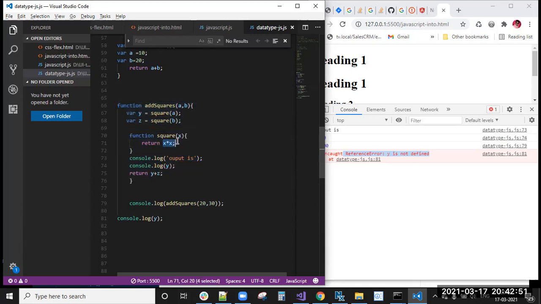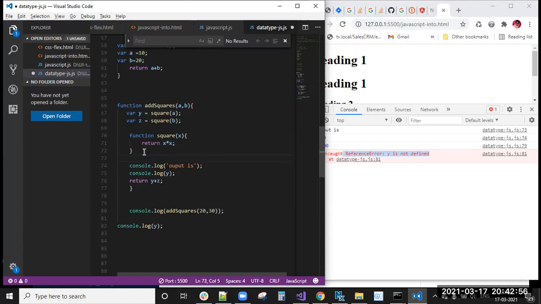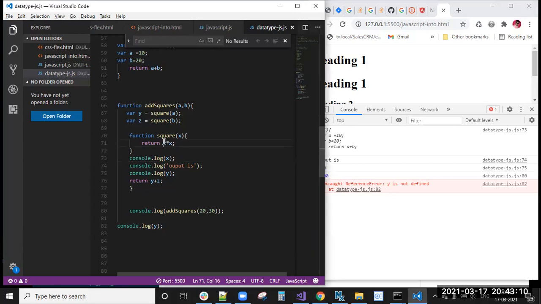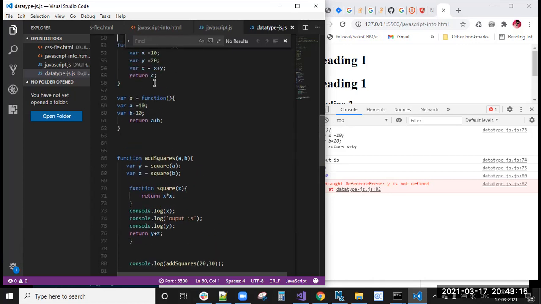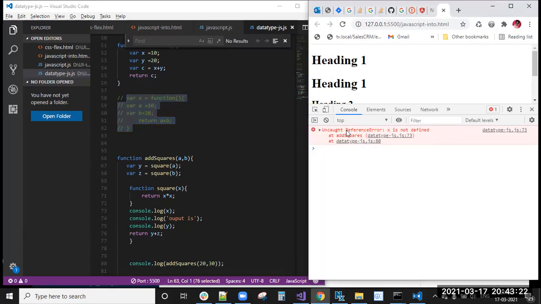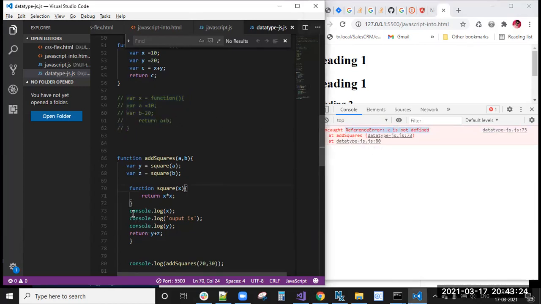Here x is there, right? Square of x. If I try to access this x outside, console.log of x, you can see a reference error: x is not defined.